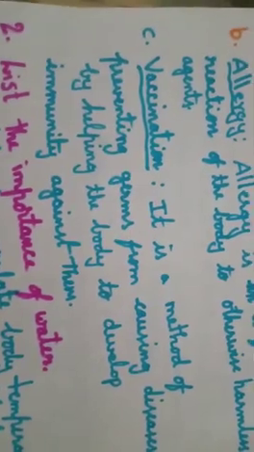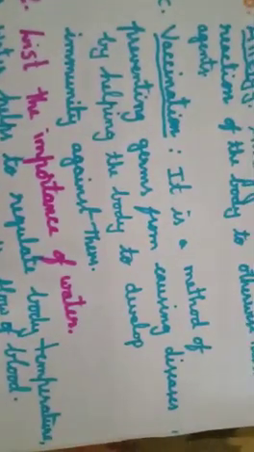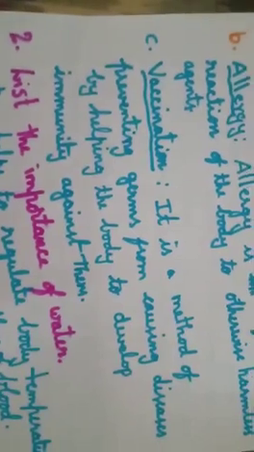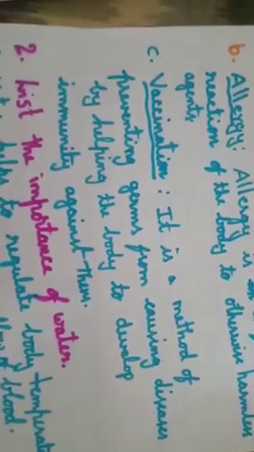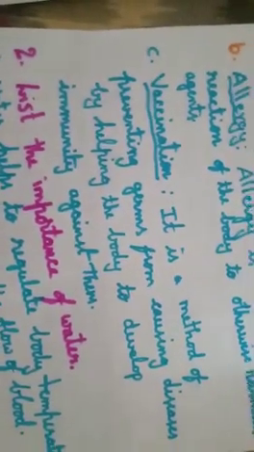Next one, vaccination. Very, very important. Vaccination is a method of preventing germs from causing diseases by helping the body to develop immunity against them. Nowadays, we are all waiting for the vaccination for coronavirus. Am I correct or not? It is a communicable disease. It will spread from one person to another person. Scientists are doing research to find the vaccination for coronavirus. Yes or no? What will it do?